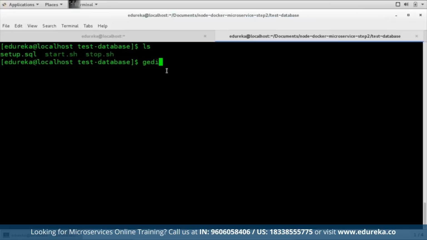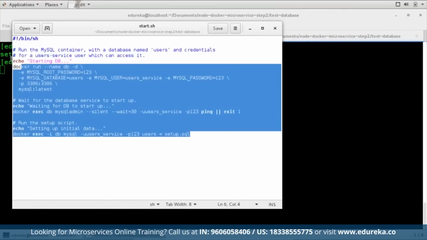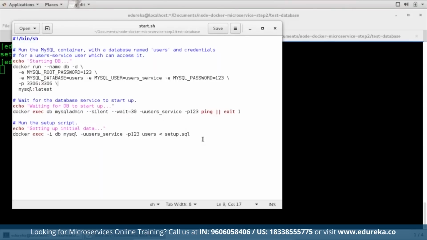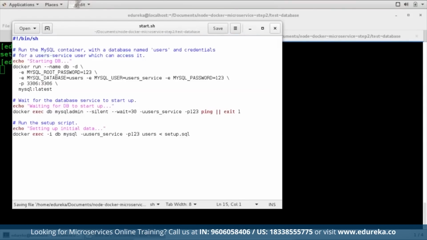So let me just start with the startup script, start.sh, and you can use whatever editor you want. You can even use a cat command that will display it on your terminal itself. So this is a script to start my test database, right? It's pretty self-explanatory. You can go ahead and have a look at this. All right, so this is my startup script.